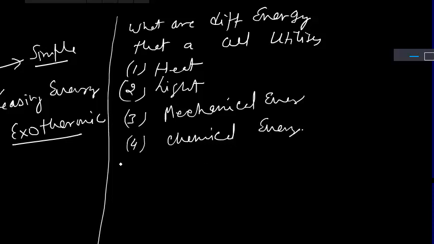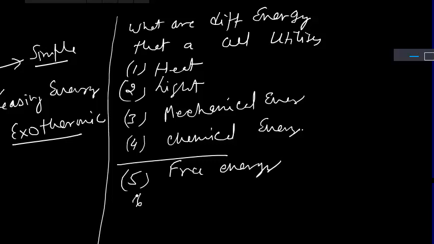There are some thermodynamic energies, for example free energy. Any idea about free energy? And then the sixth one is entropy. Right? These are some forms of thermodynamic energy. So the question arises, can a cell use heat?